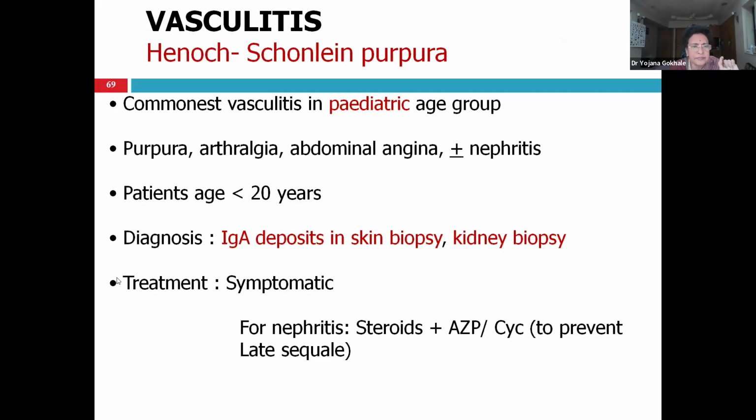Okay. So Henoch-Schönlein purpura is the commonest childhood vasculitis. They get purpura, palpebral purpura, joint pain, abdominal angina, plus minus nephritis. Age of onset below 20. Diagnosis is by showing IgA deposits in the biopsy of the skin or kidney. So treatment is symptomatic treatment or steroid plus minus cyclophosphamide depending upon involvement of kidney and gut.